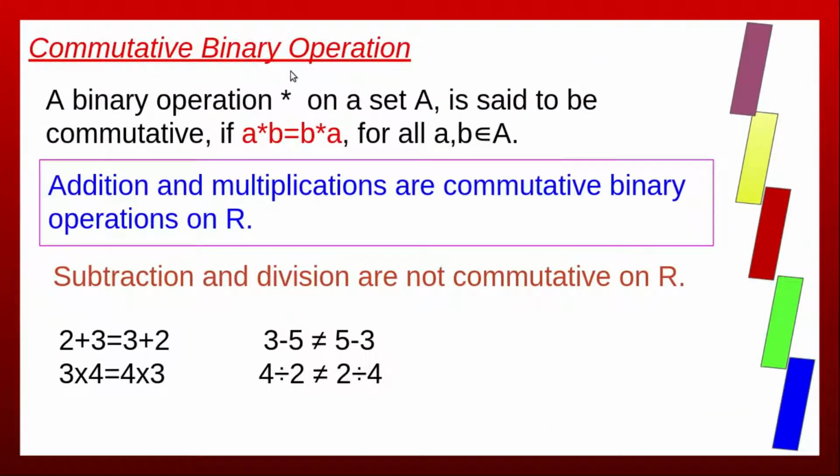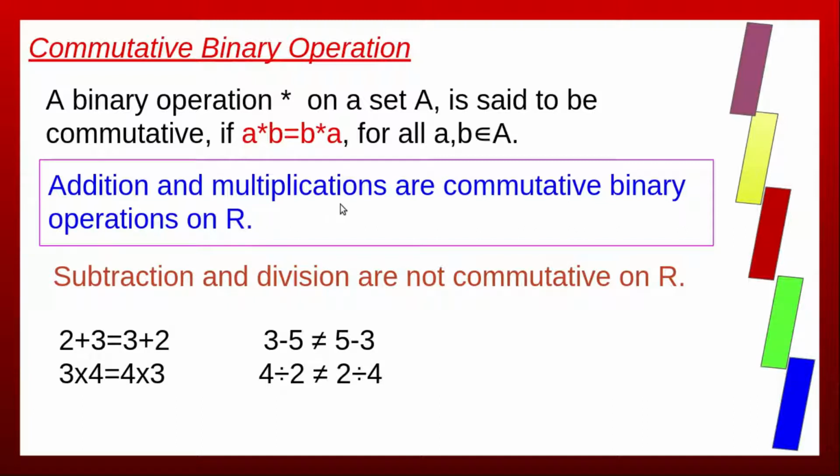Commutative binary operation. A binary operation star on a set A is said to be commutative if A star B equals B star A for all A, B belongs to A. The condition for commutativity is A star B equals B star A for all A, B belongs to A. Addition is a commutative binary operation because, for example, 2 plus 3 equals 3 plus 2. Take two real numbers A and B. A plus B equals B plus A.